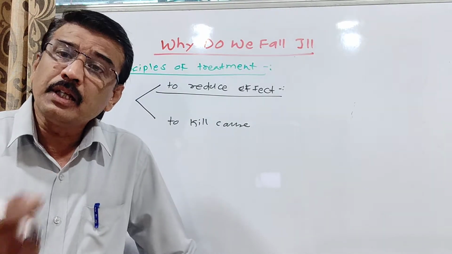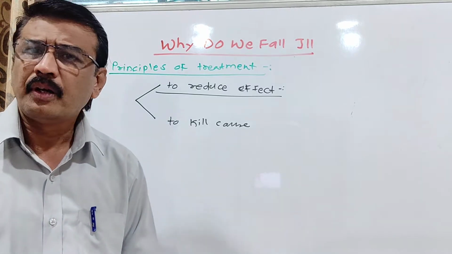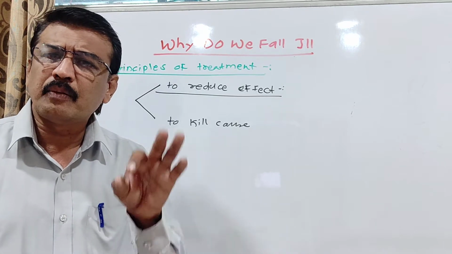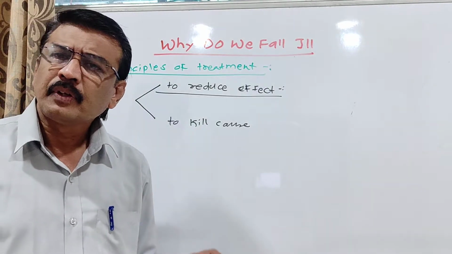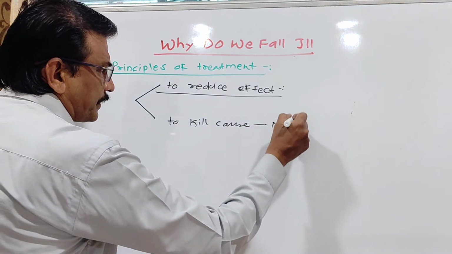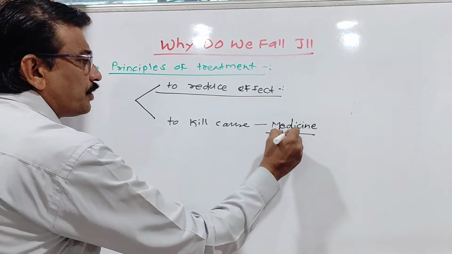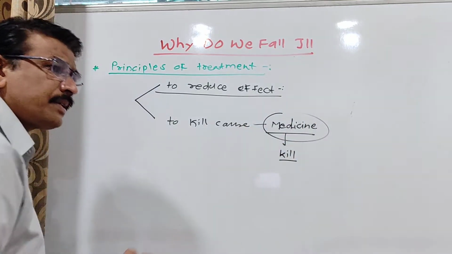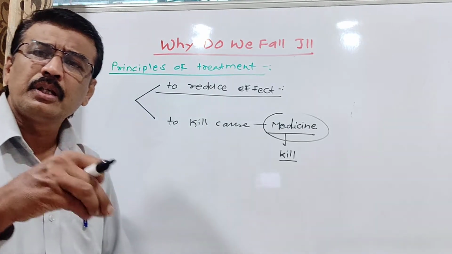But these methods only reduce the effect of that particular disease; they are not a complete solution, because the pathogen is still in the body. So to completely eradicate the disease, we have to kill that particular pathogen. In that sense, doctors or physicians will suggest some medicines. Usually these medicines are substances which kill that pathogen. How are these medicines suggested to us? These medicines are suggested to us according to the nature of the pathogen.